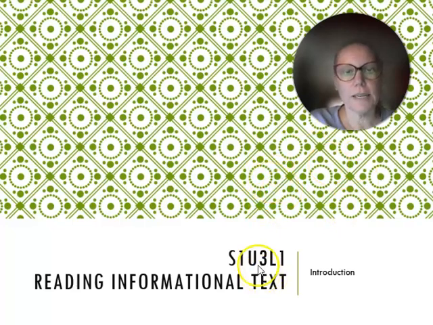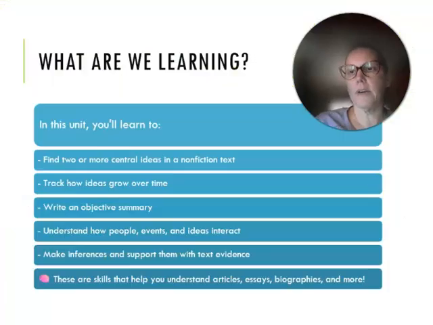Right, for this lesson, we are starting our unit on reading informational text. So this is just our introduction of what we'll be learning inside of this unit. In this unit, you'll learn how to find two or more central ideas in a nonfiction text, how to track how ideas grow over time, to write an objective summary, to understand how people, events, and ideas interact, to make inferences and support them with text evidence.